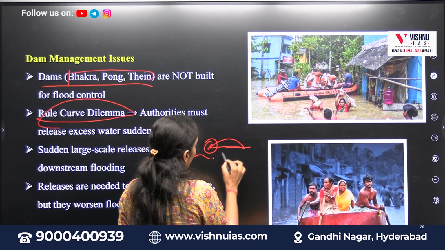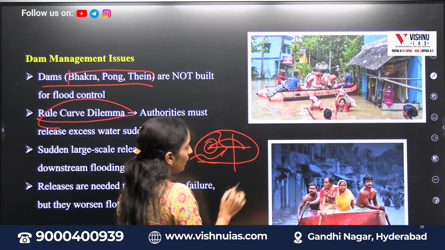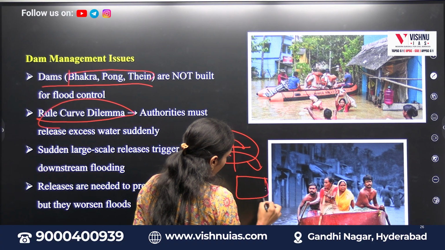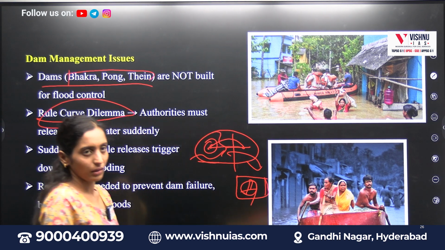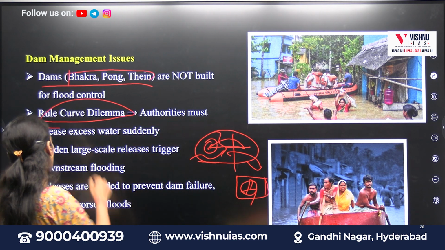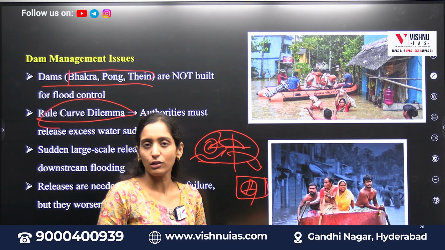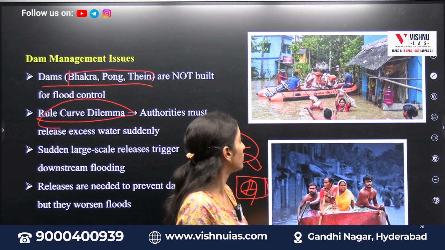Because of that, water flow will be stopped at this moment, but as soon as they release the water, it will flood all the houses over here. So that's the issue that we call the rule curve dilemma. And due to this sudden large release of water in these plain areas, Punjab is getting affected.